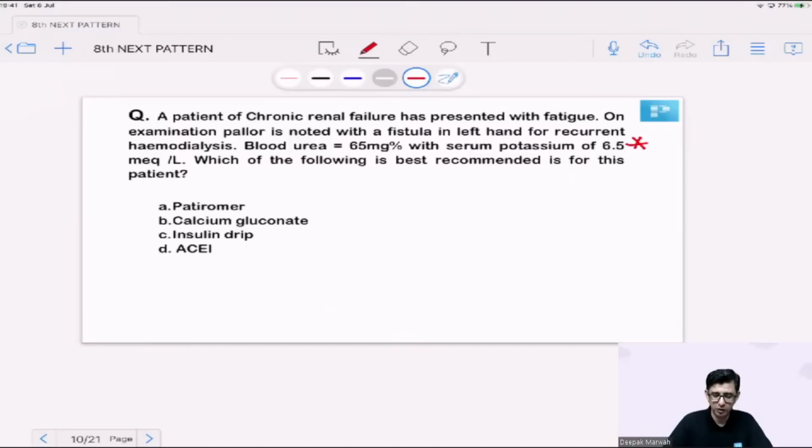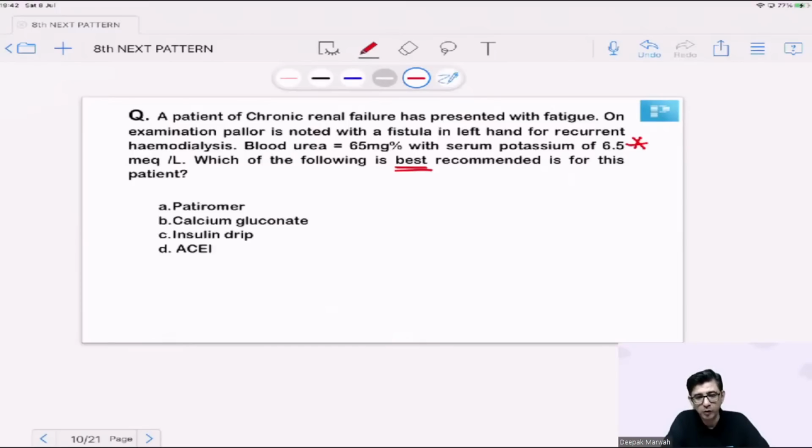Which of the following is best recommended for management of this patient? Yes, guys, this I expect everybody to answer. Pretty straightforward presentation. Okay, I'm getting B and C and A as an answer. Okay.